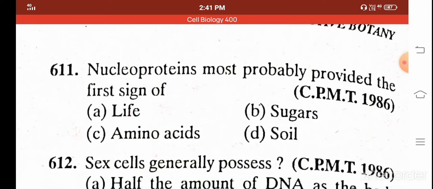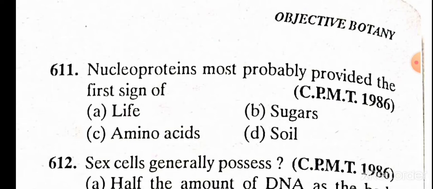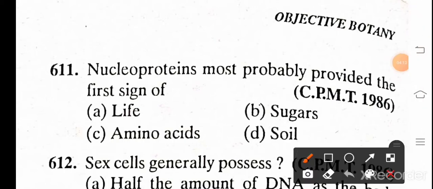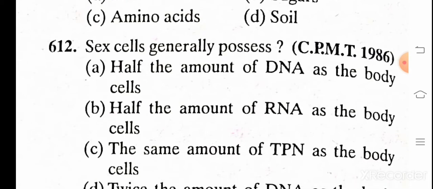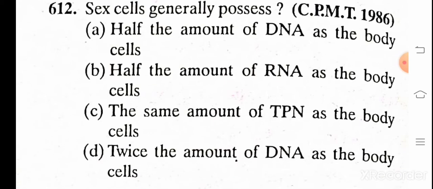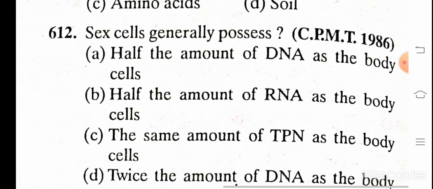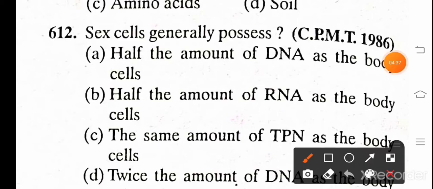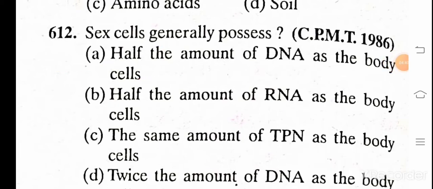Nucleoprotein most probably provide the first sign of: A. Life, B. Sugar, C. Amino acid, D. Soil. And the correct answer is A, Life. Sex cells generally possess: A. half the amount of DNA as the body cell, B. half the amount of RNA as the body cell, C. the same amount of DNA as the body cell, D. twice the amount of DNA as the body cell. And the correct answer is A, half amount of DNA as the body cell.